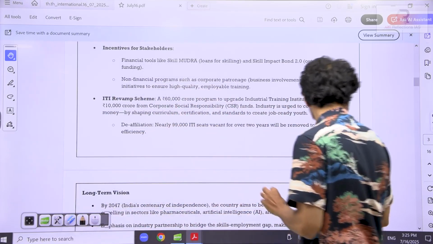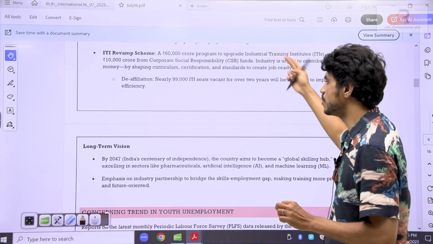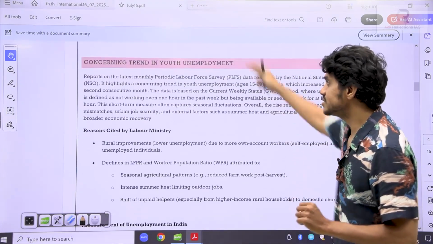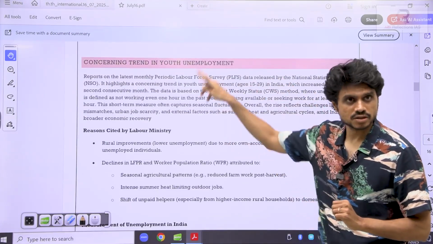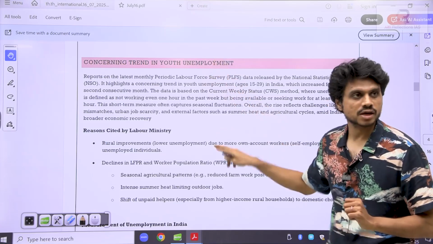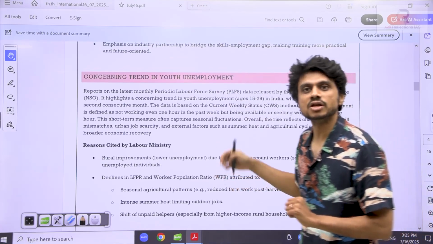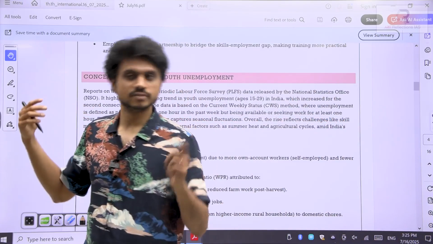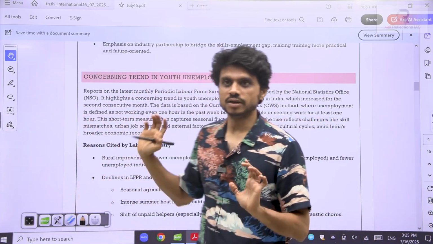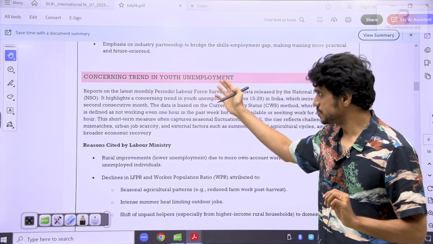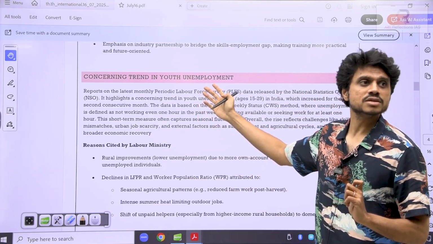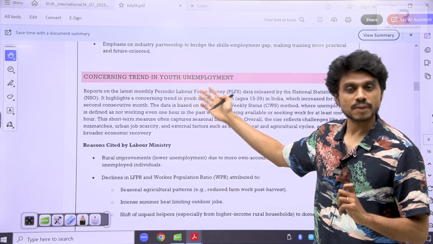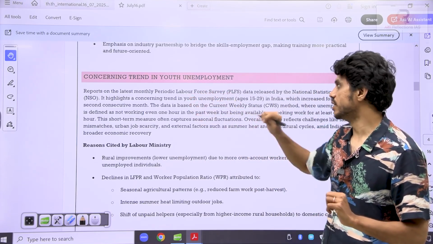So it is said that the minister will come up with a new policy. This again you need to study with this concerning problem, youth high unemployment. How many youth are entering the job market? 10 million. Especially the youth has the highest amount of unemployment. The number of unemployed youth is very high.